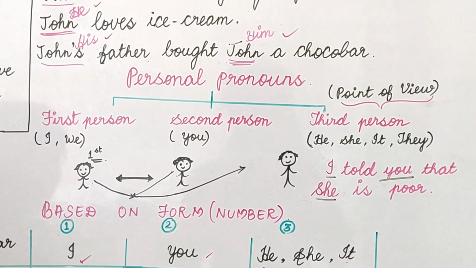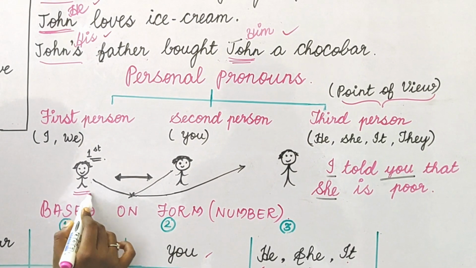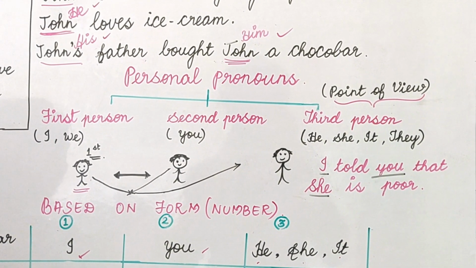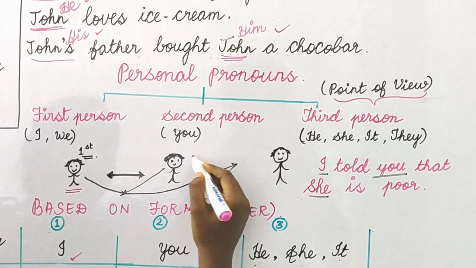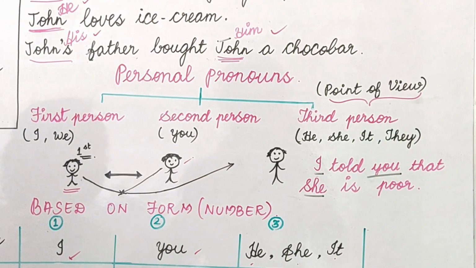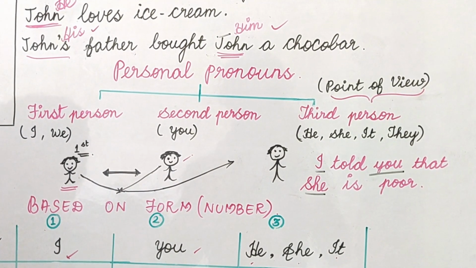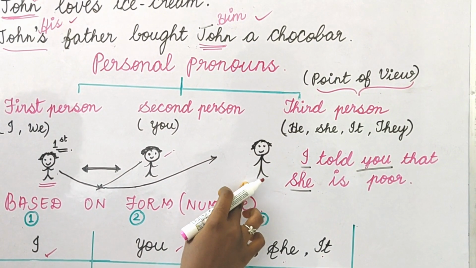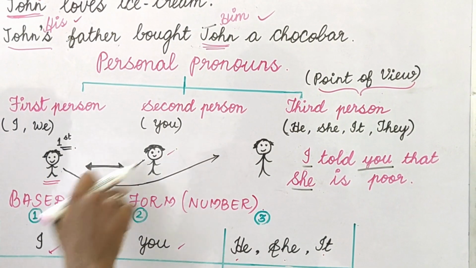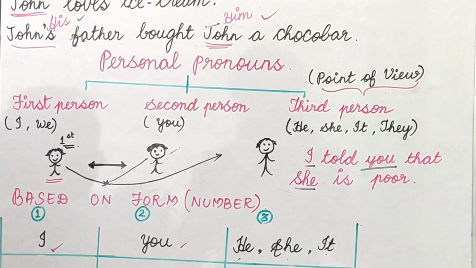What is the first person? The first person is the speaker who is saying something to another person. The second person is the listener, the one who is listening to the speaker's words. And the third person is the one about whom these two are speaking.